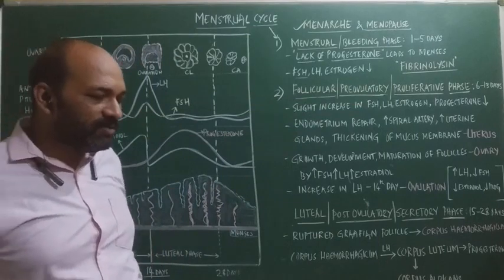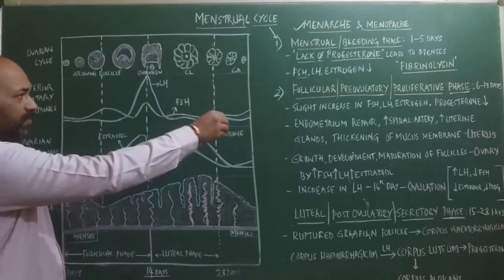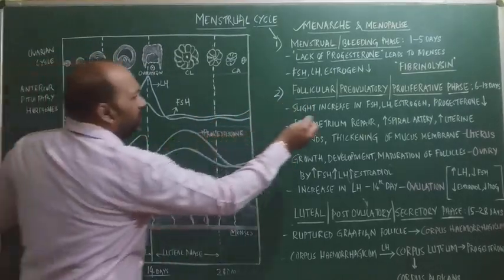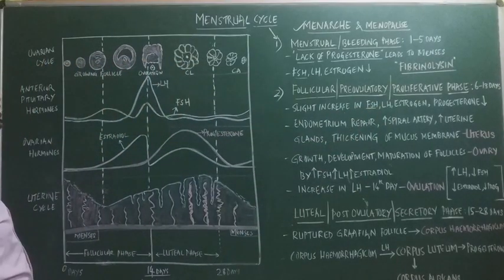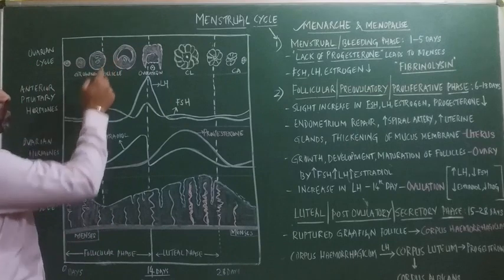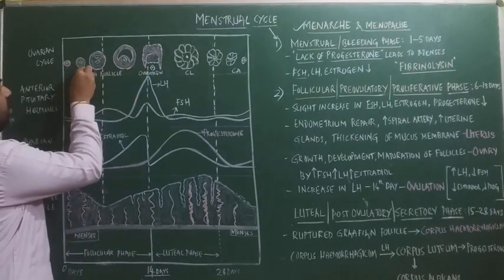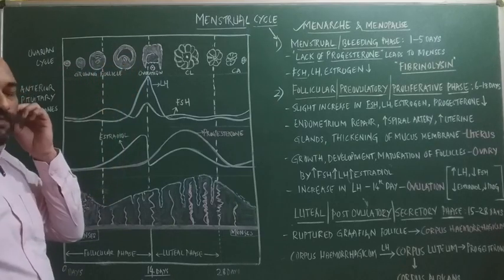As we have discussed earlier, during the follicular phase, under the influence of FSH, follicle stimulating hormone released from the anterior pituitary, the size of the follicle keeps increasing. So primary, secondary, tertiary, and finally the Graafian follicle is formed.